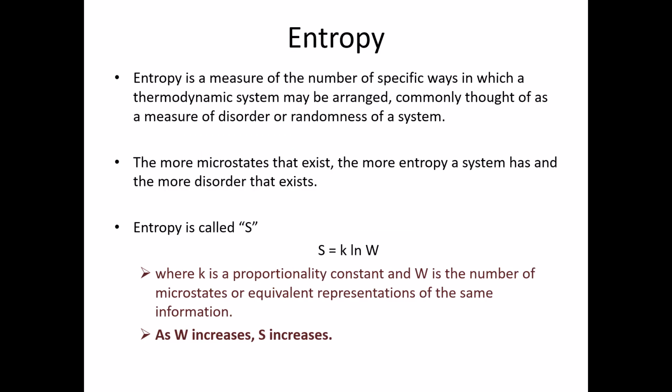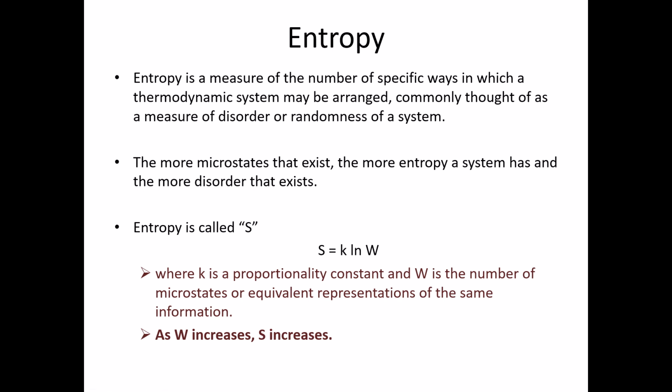So if we look at all these microstates, and we look at increasing the freedom of movement, increasing the number of particles, increasing the dispersal of energy, it all leads to this idea of entropy. So entropy is proportional to the natural log of the number of microstates. The more microstates we have, the more entropy we have.